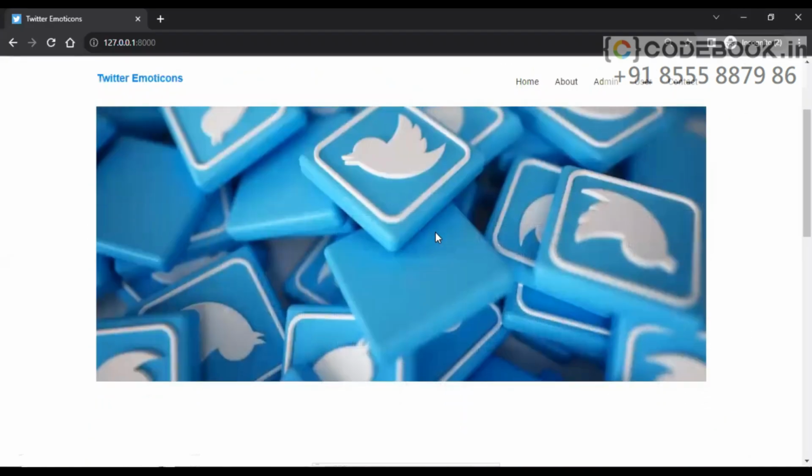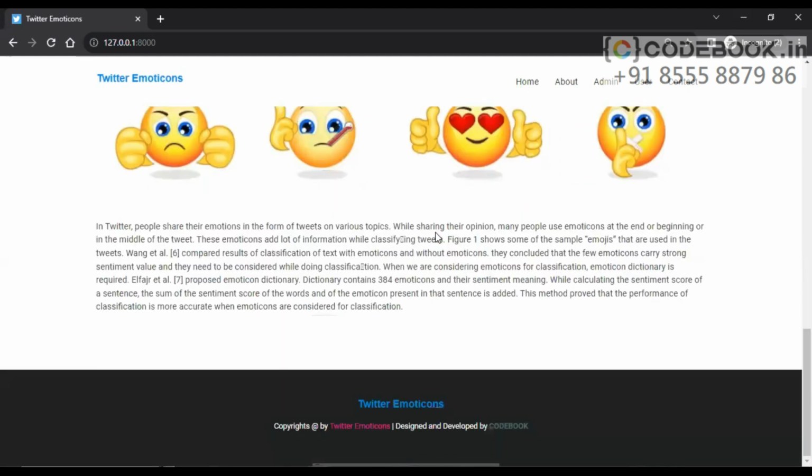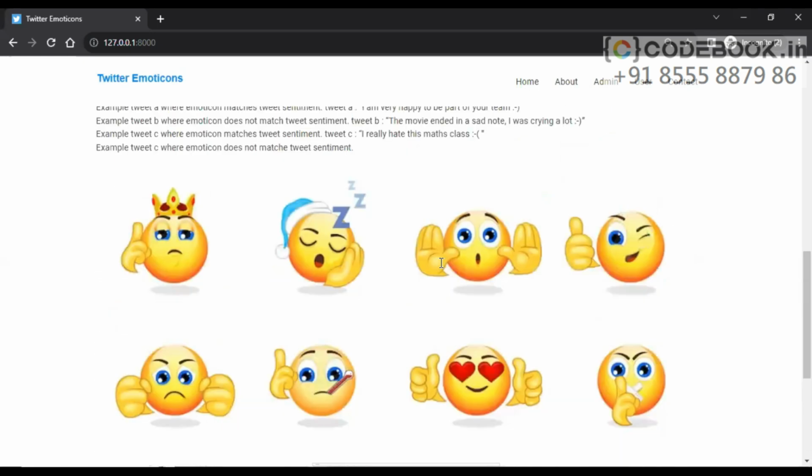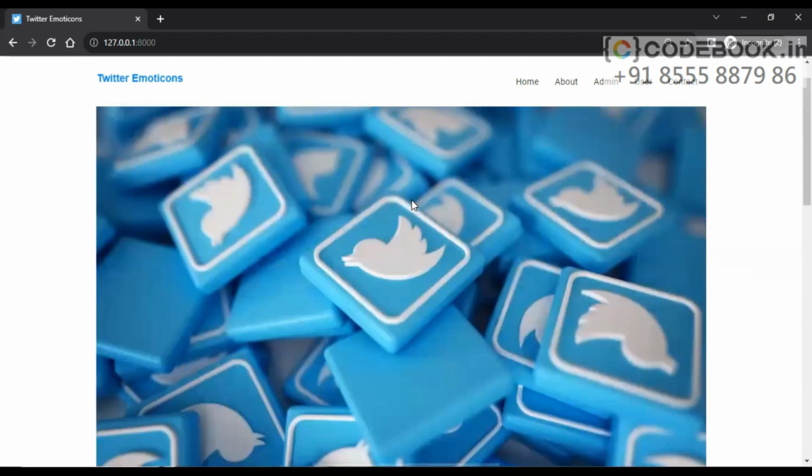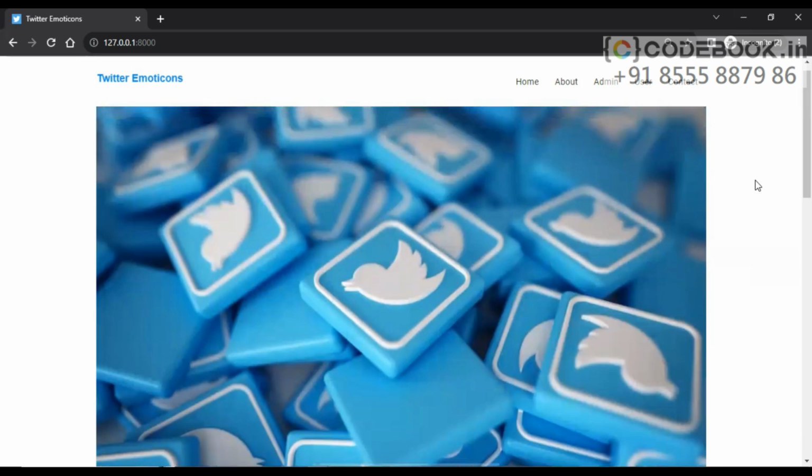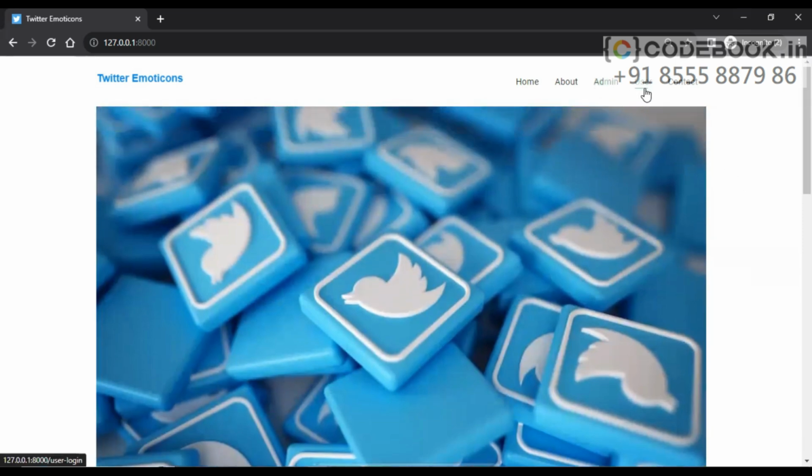This is the landing page. Let me tell you what technologies we are using in this project. For front-end technologies, we are using HTML5, CSS3, and JavaScript. For backend programming, we are using Python, and the framework is Django. Database is MySQL. There are two different types of users interacting in this project. One is the administrator, another is the user.